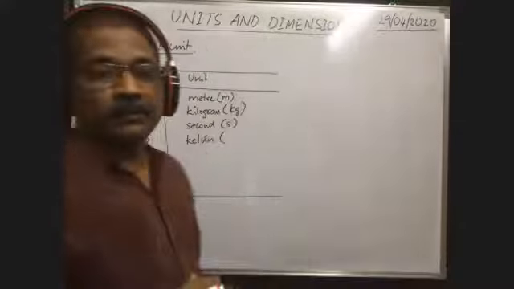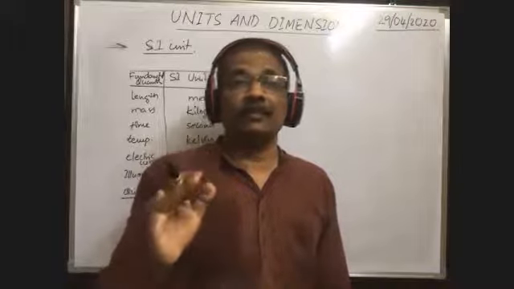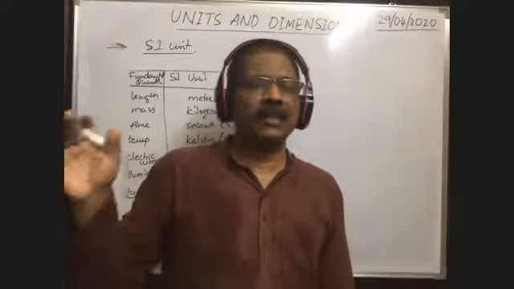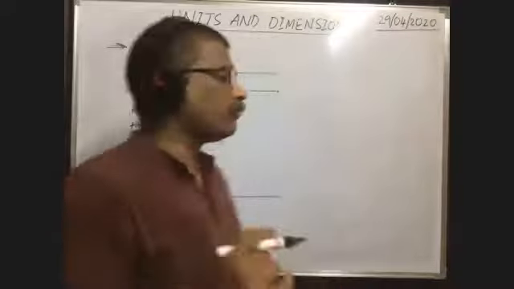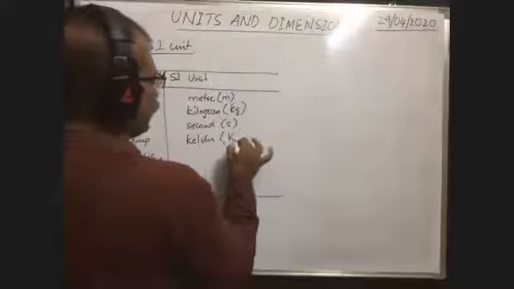Temperature is Kelvin. Is Kelvin a scientist name or not? It is the scientist name. That's why, in order to honor him, the temperature unit is given as Kelvin. So while writing in abbreviation form, as Kelvin is the scientist name, we have to write capital K like this.